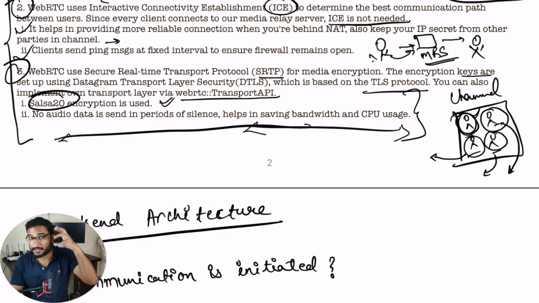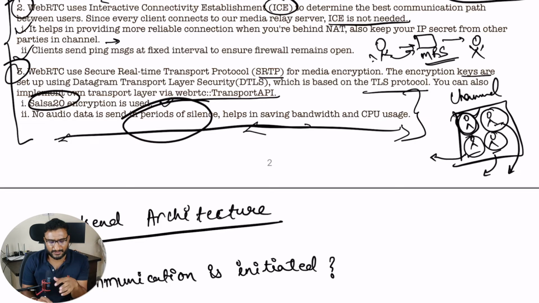Think about a million users in a channel, right? If you are sending audio data for all of them and they are not speaking, there can be just background noise which we don't want to transfer. It's of no use, right? So we are achieving that by not sending the data in periods of silence. When we say periods of silence, what we mean is only a single user is speaking.